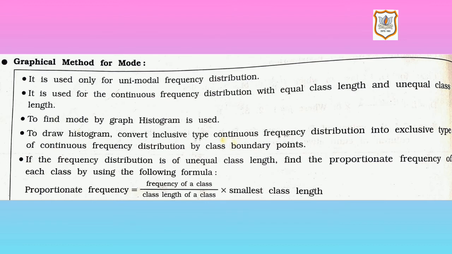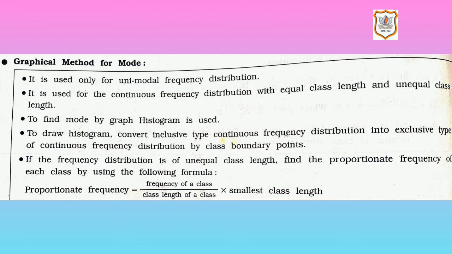Now let's have a look at another method to find mode, that is the graphical method for mode. Let's read it. It is used only for unimodal frequency distribution. That means the graphical method is used where only unimodal, that means a single mode or one mode, is given. Second point, it is used for the continuous frequency distribution with equal class length and unequal class length. So whenever a continuous frequency distribution is given, whether it's equal class length or unequal class length, the graphical method can be used. Third point, to find mode by graph, a histogram is used. So in the graphical method, to find the mode, a histogram graph is used.